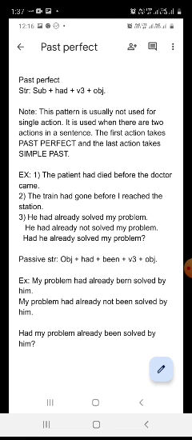Okay. So let us practice. Let us practice now. Let us practice on the structure of past perfect.